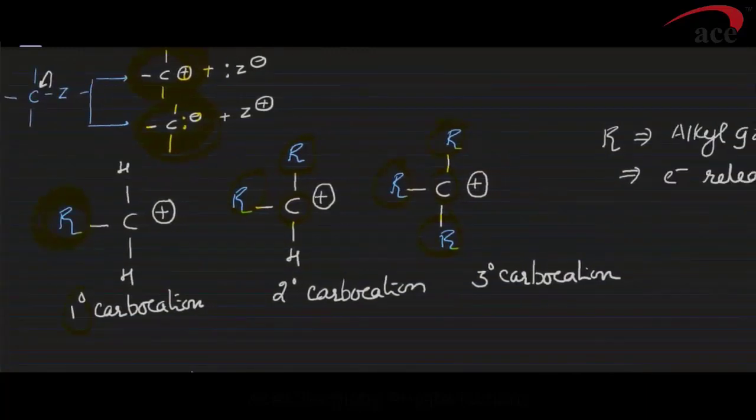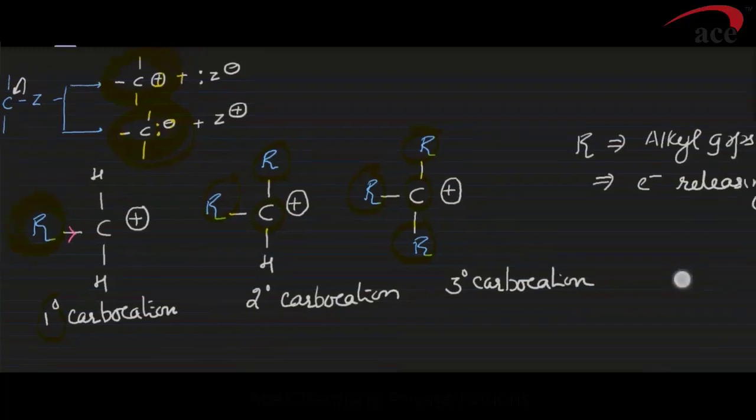Now if R is electron releasing, in primary carbocation there is one R, so it donates electrons. As a result, it reduces the positive charge on the carbon, which will disperse the positive charge.